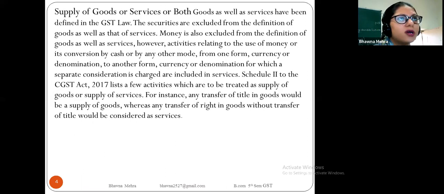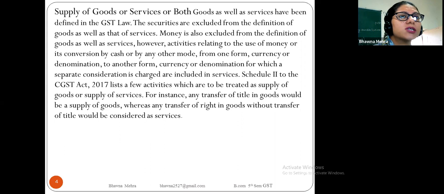Supply of goods or services or both goods as well as services has been defined in the GST law. Securities are excluded from the definition of goods as well as that of services. Money is also excluded from the definition of goods as well as services. So supply of goods and services or both has been defined in the GST, and these are included in the GST.